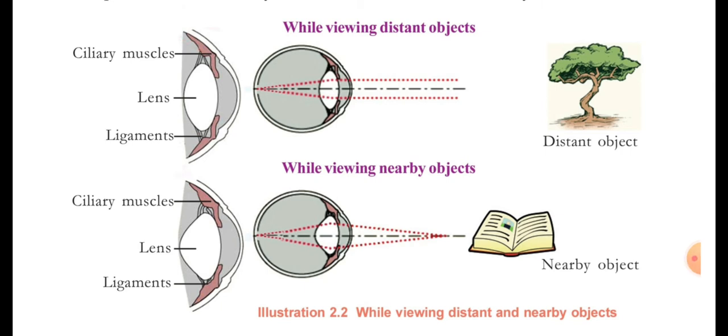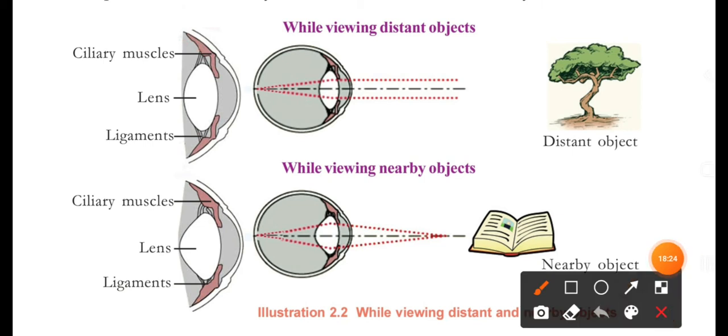While viewing a distant object and while viewing nearby objects, there are some changes in the eye. So for studying that, you have to look at this part. Here you look at the ciliary muscles. Then another thing, here you just look at the ligaments. Where it is coming, that you have to note.